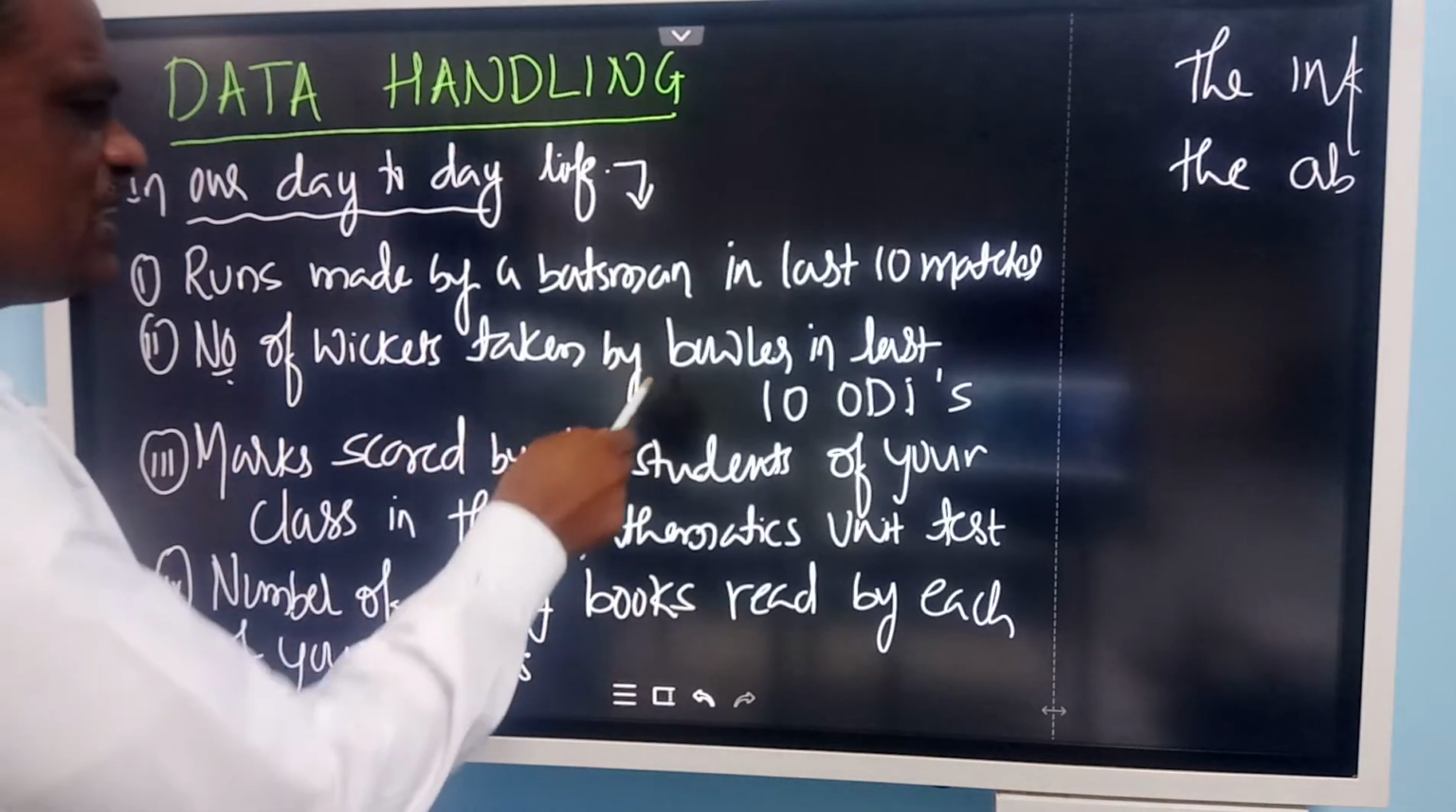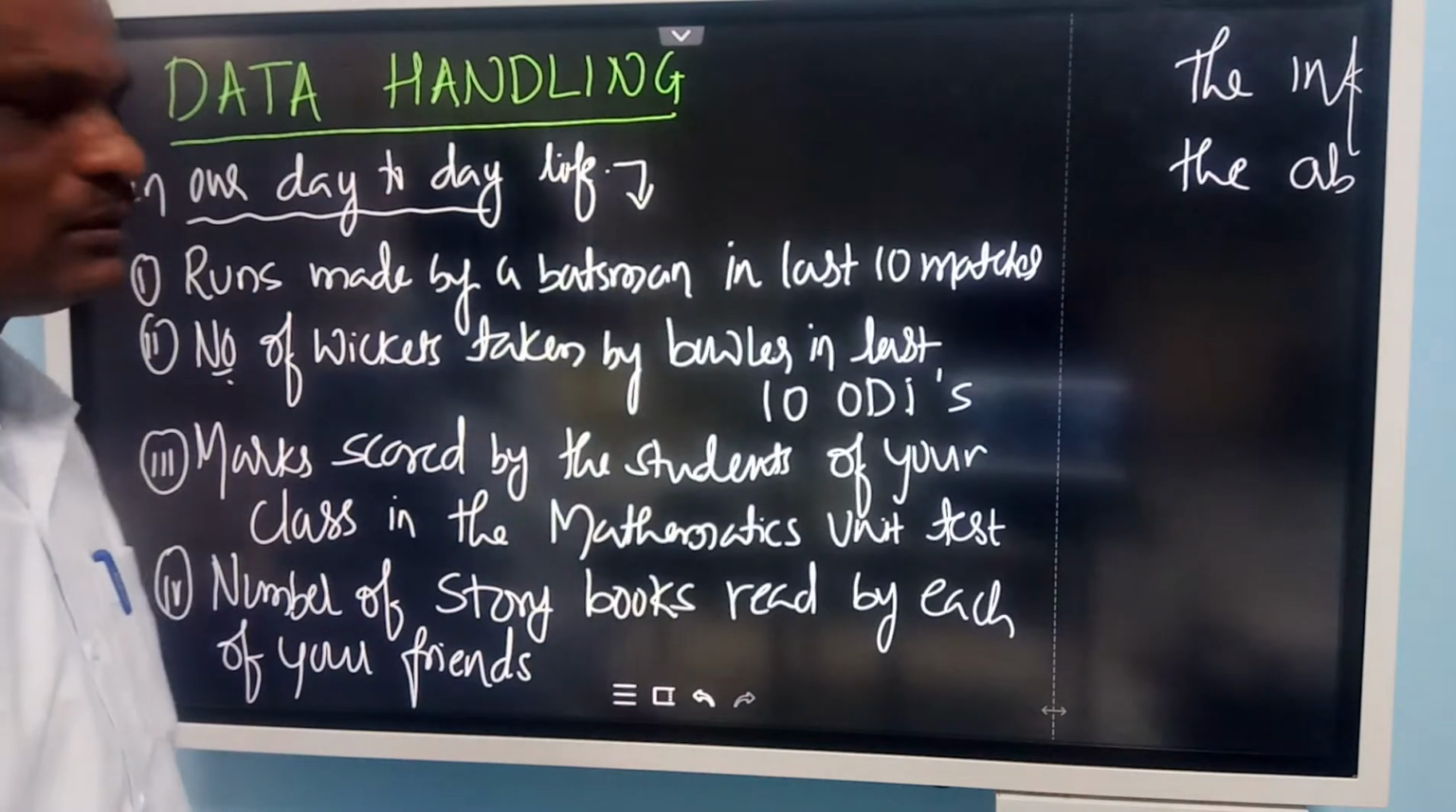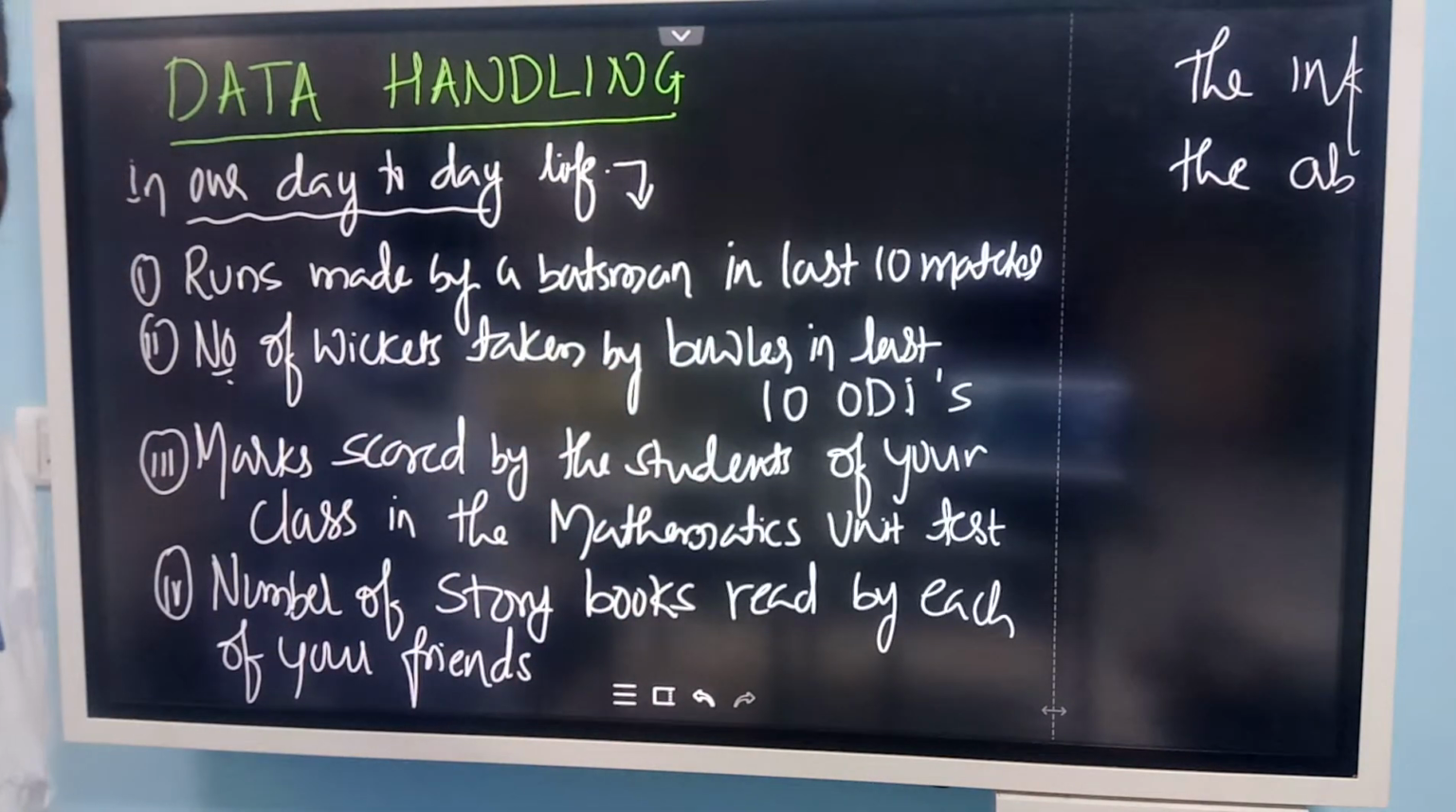The number of wickets taken by a bowler in the last 10 one-day internationals. So how many wickets he has taken in 10 one-day internationals. That also decides what type of bowler he is. To get some information we need to collect the data.